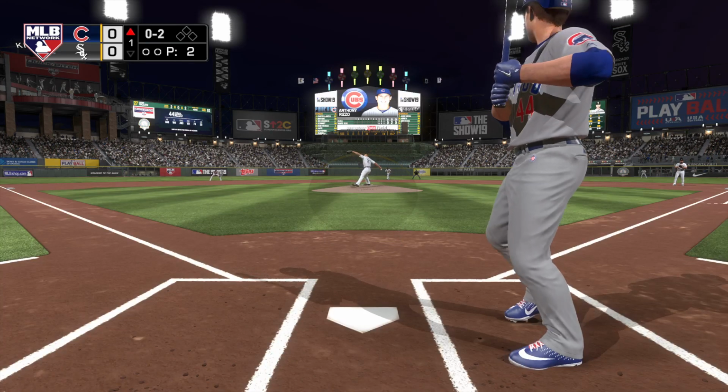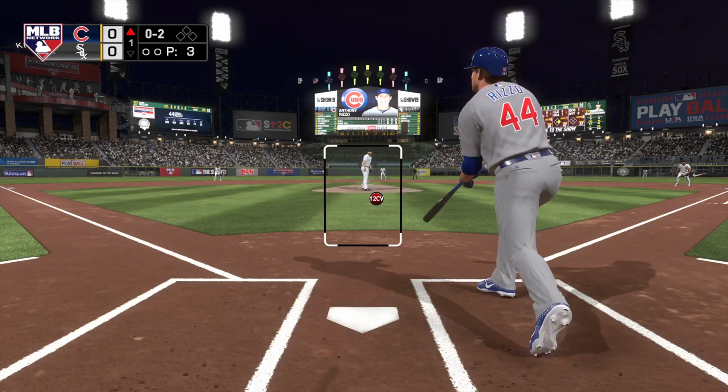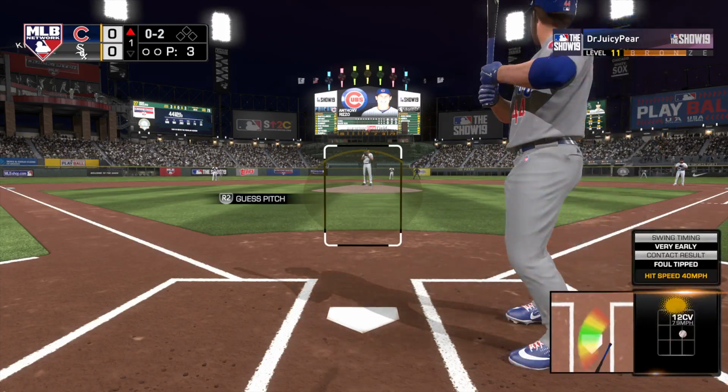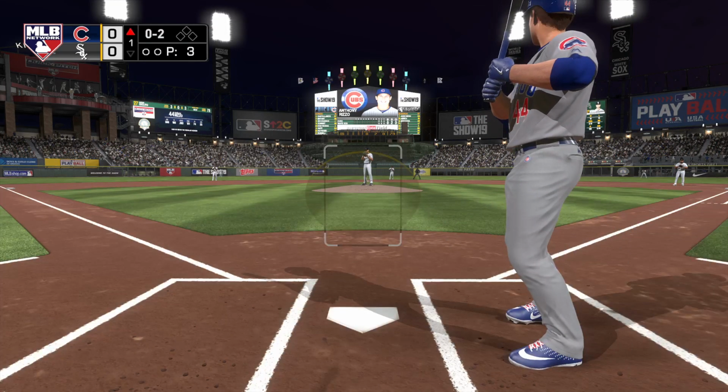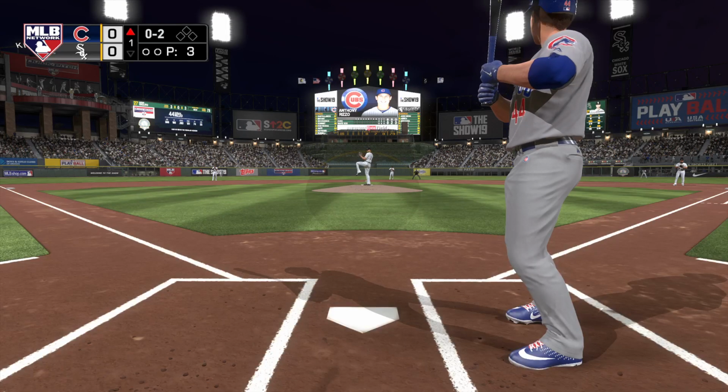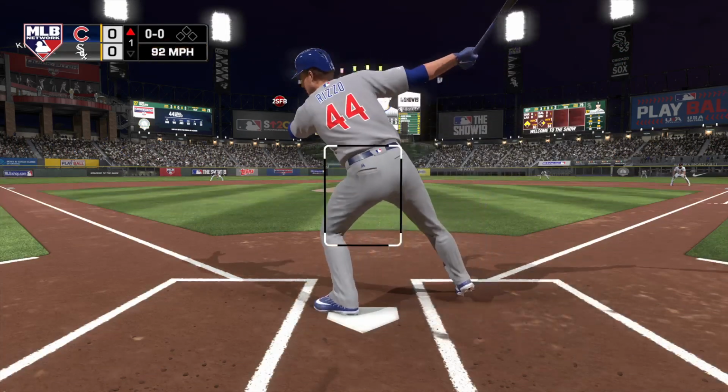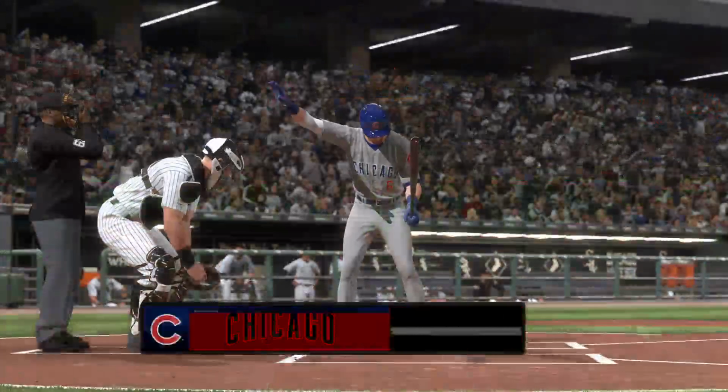Yeah, clearly didn't recognize where that was going to end up, Matt. If I were pitching, I might go right back in there. The next 0-2. Gets him swinging. He struck him out.